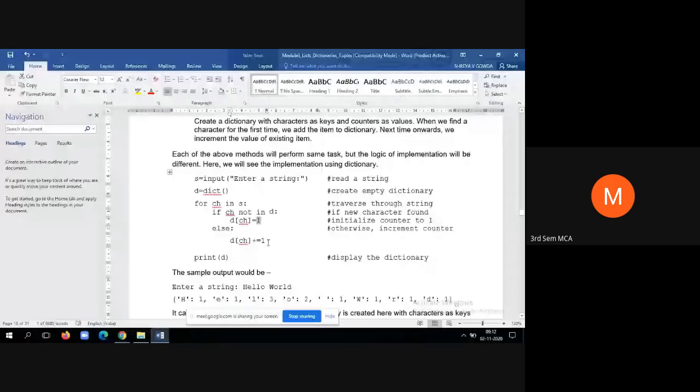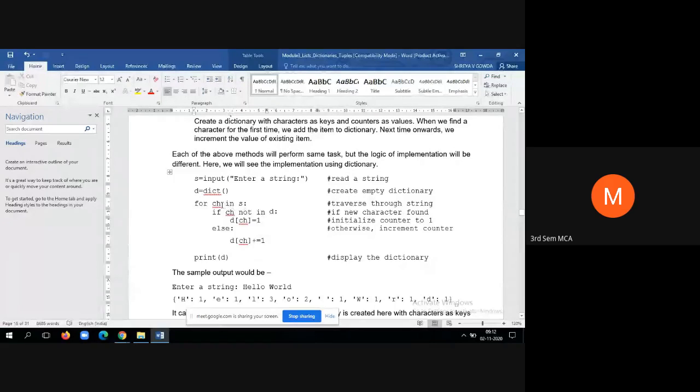Now we are just updating the value. D of L is equal to 2. Earlier when we entered, D of L was equal to 1, now it has become 2. That means instead of creating a new element for L, it will just update the value of the dictionary element named L. See, here is L. When L occurs for the second time, it becomes 2. After that, the next character is O.